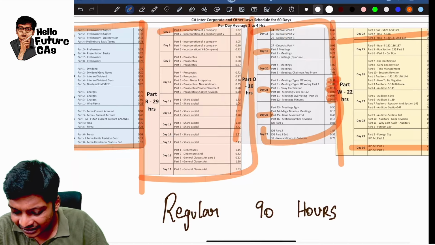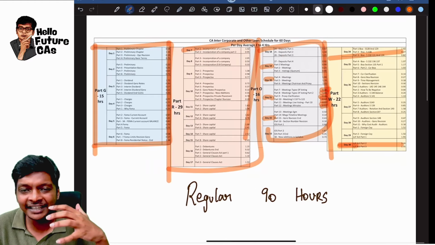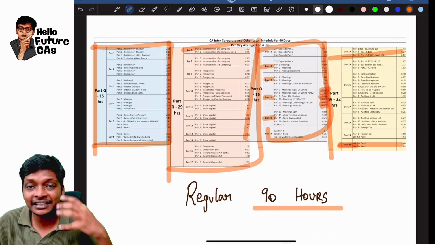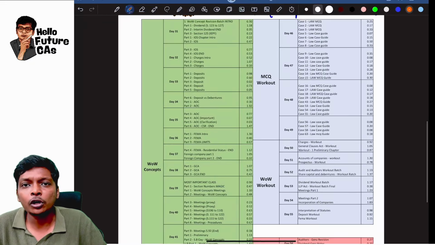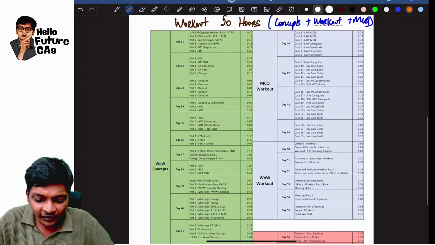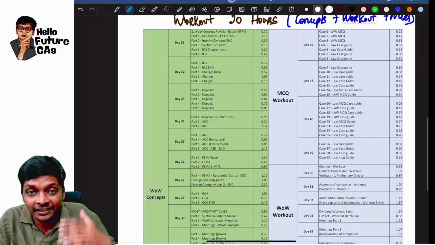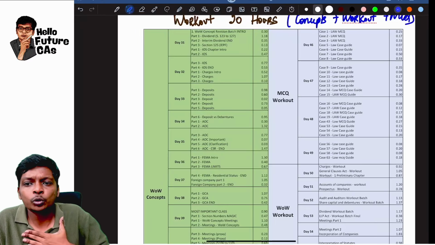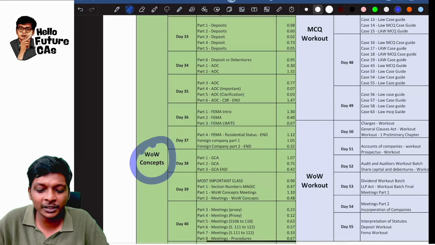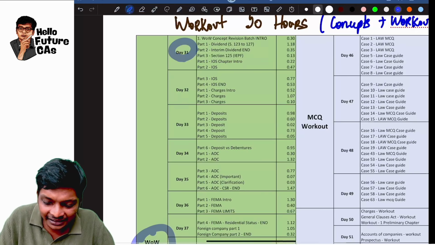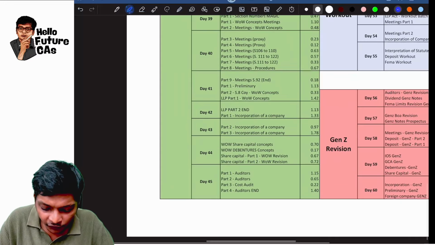Within the first 30 days, even if you watch an average 3 hours per day, 90 hours of law class will get over. And then similarly for law also, after that, from the 31st day, you have to start revising what you already know. So we will be with you with revision also. That's where the WOW concepts will come from, the 31st day till almost 45 days.